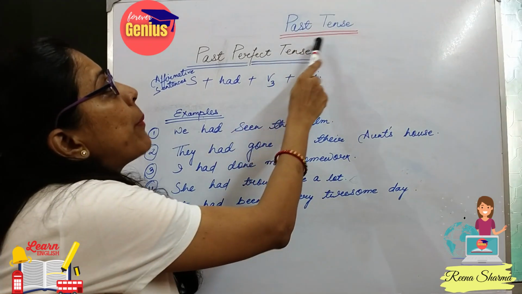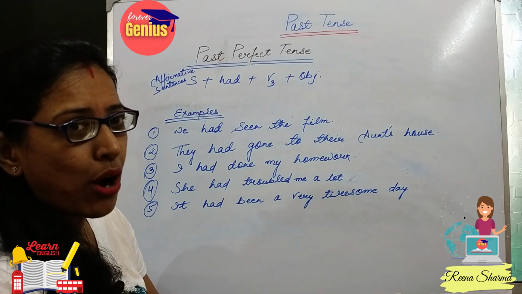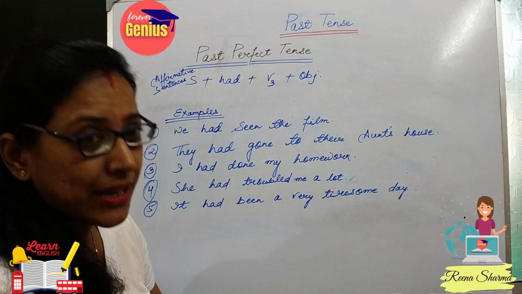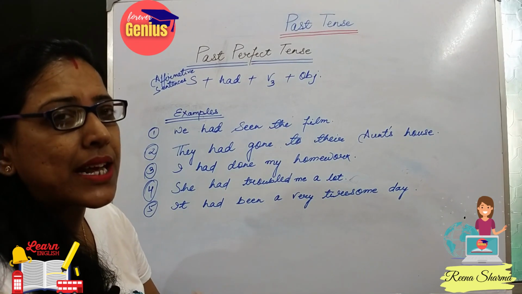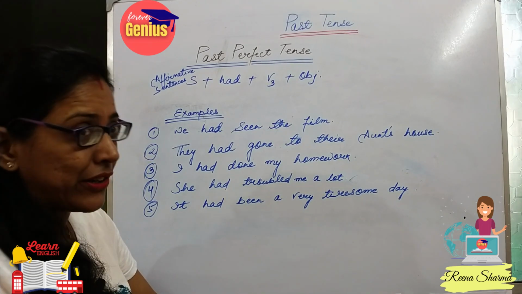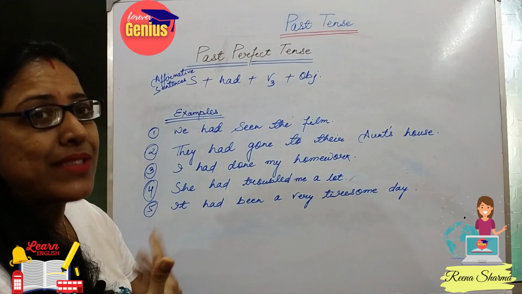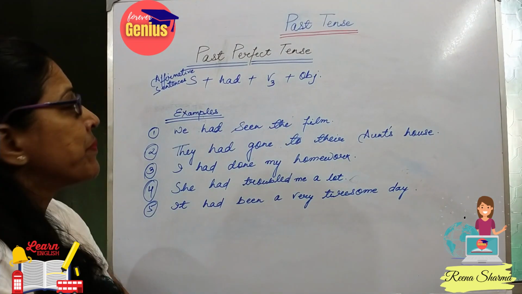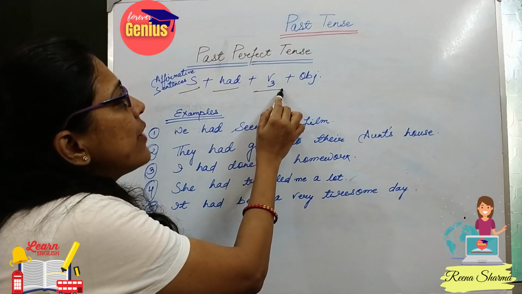So let's start today's topic, that is past perfect tense, the third form of past tense. We have seen that there is a certain set of rules, isn't it? In case of present tense, and in case of past tense also, there are certain rules for affirmative, negative and interrogative sentences. We just have to keep in mind what form we are using. Now comes past perfect tense, where the format is subject plus had plus third form of verb.